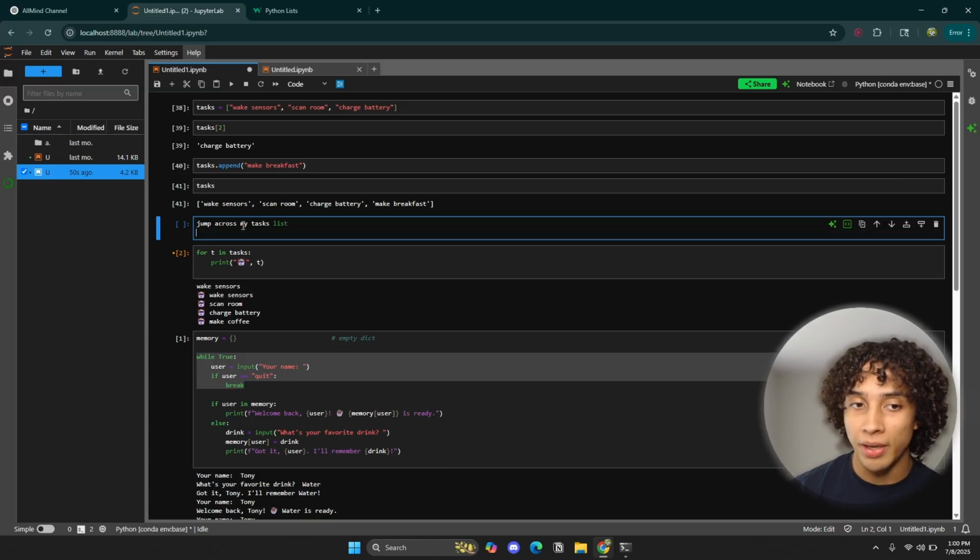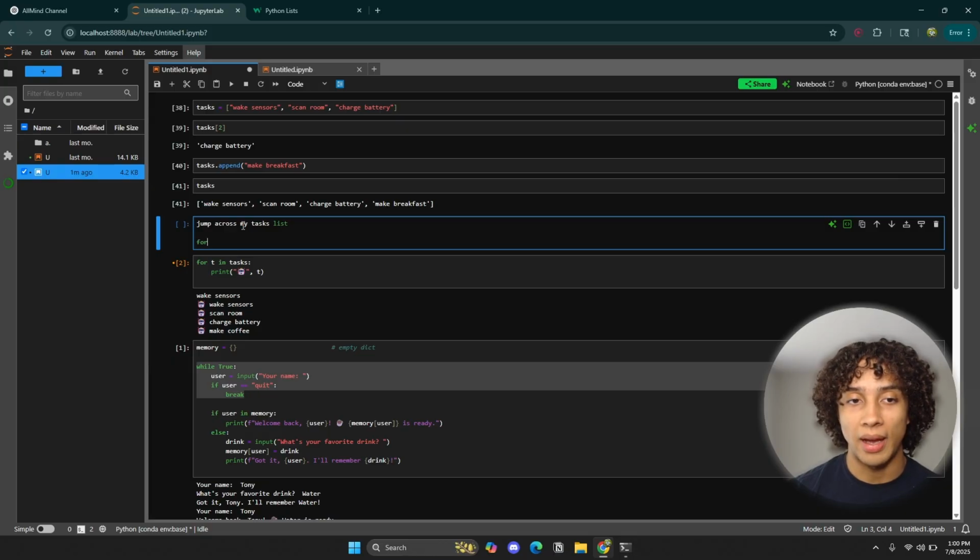How would you say that in Python? For an element in my list called tasks, that statement, I'm telling Python to, hey, jump over my list or the elements in my list. I'm telling it to iterate over my list, right?